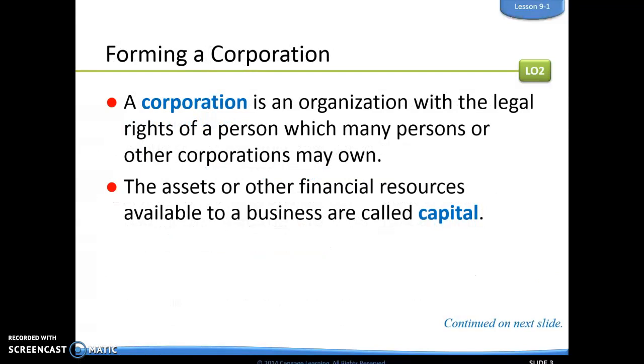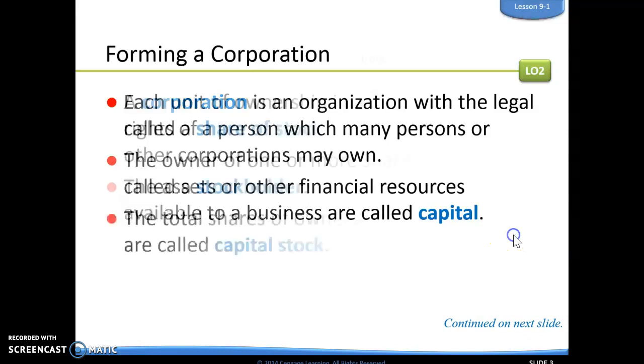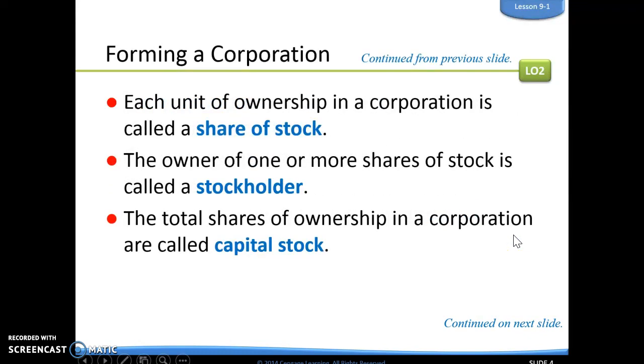Corporations. A corporation is an organization with the legal rights of a person, which many persons or other corporations may own. Assets or other financial resources available to a business are simply called capital. When we talk about a corporation, we talk a lot about stock. A share of stock is each unit of ownership in a corporation. The stockholder then is a person that owns one or more shares of stock, and capital stock is the total shares of ownership in a corporation.